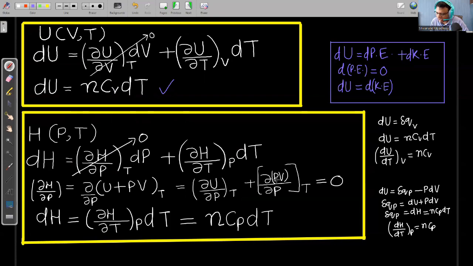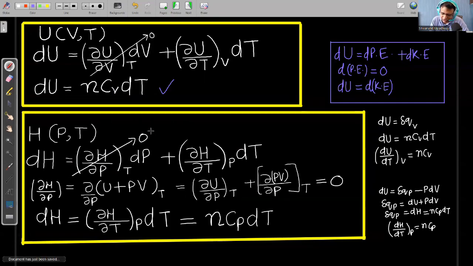Since moles, R, and temperature are all constant, differentiation of pressure volume energy at constant temperature with respect to pressure is equal to 0. So this term is 0. We have already proved that if temperature is constant, there is no change in internal energy of an ideal gas, so the whole term is equal to 0.